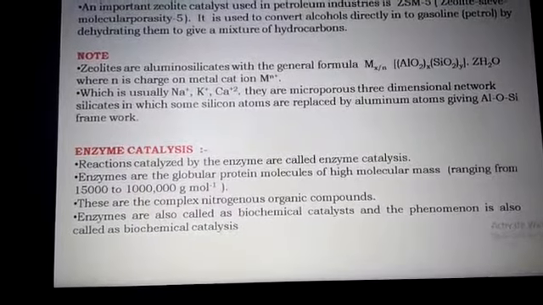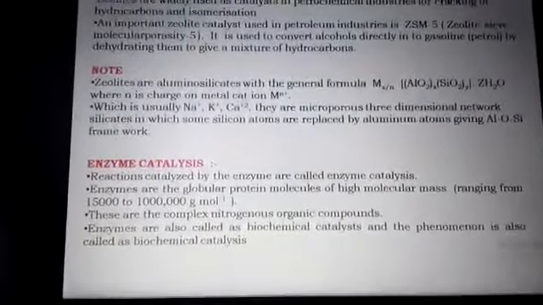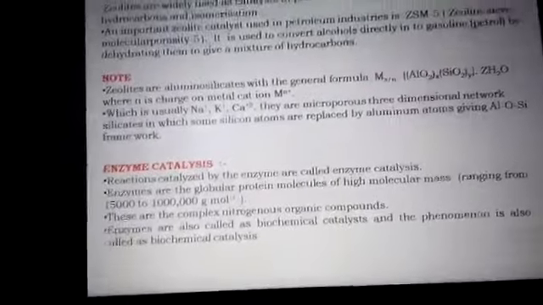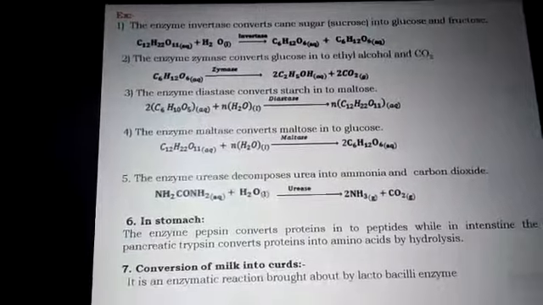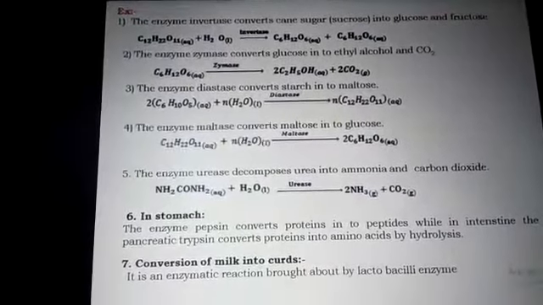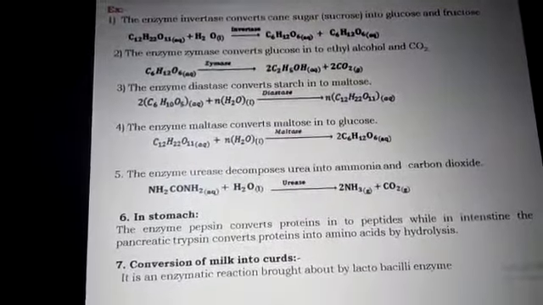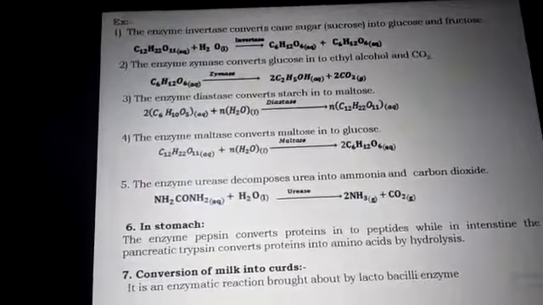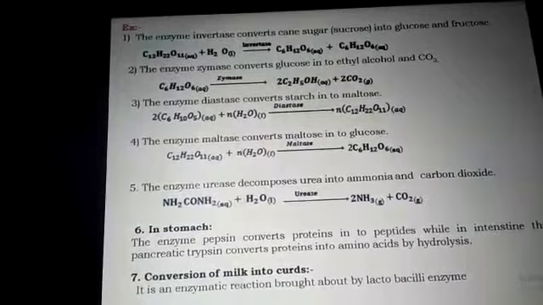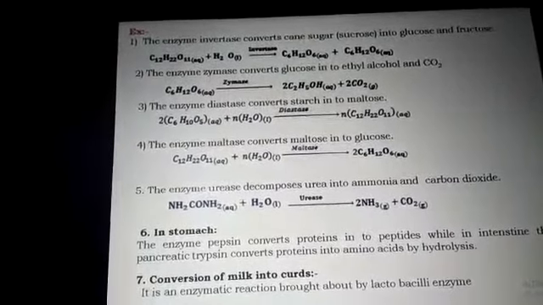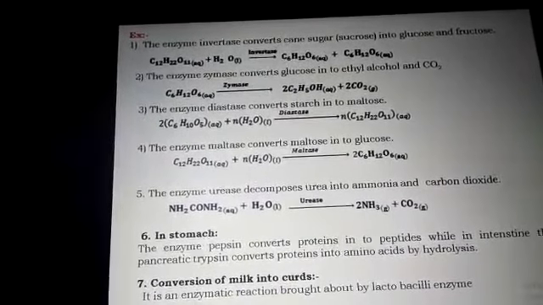Enzymes are also called biochemical catalysts, and the phenomenon is called biochemical catalysis reactions. Let us consider some examples. The enzyme invertase converts cane sugar into glucose and fructose. For example, sucrose, C12H22O11, undergoes hydrolysis in the presence of invertase, the enzyme catalyst, and gives rise to glucose and fructose.